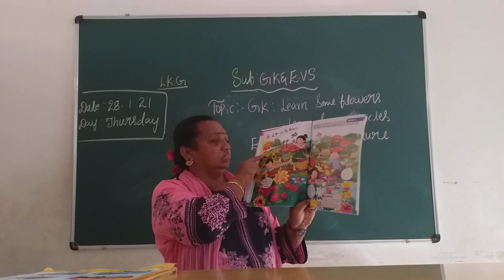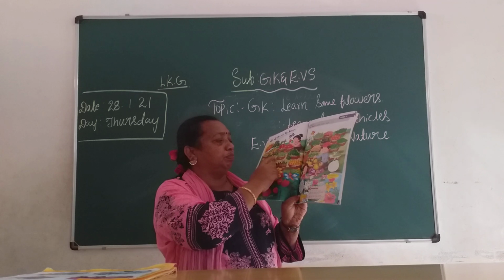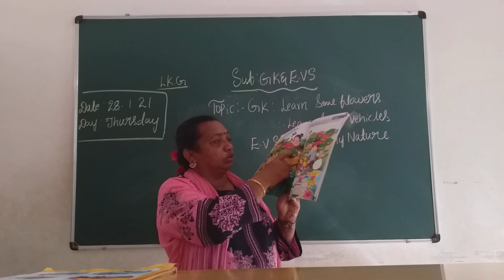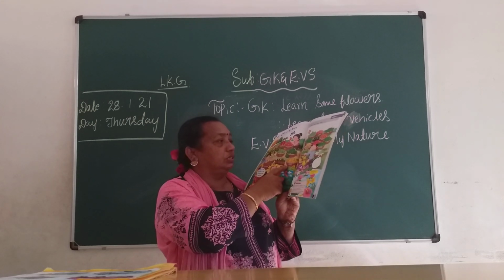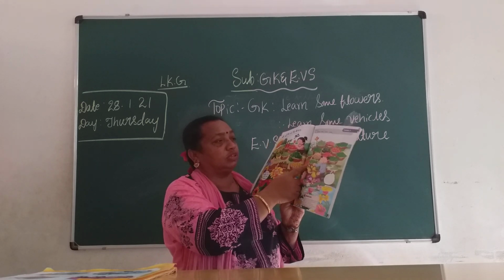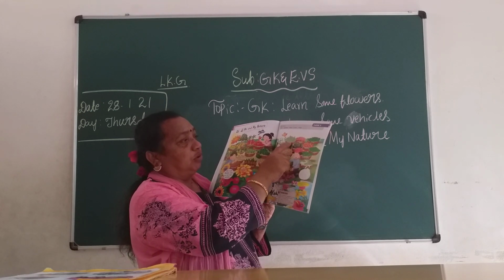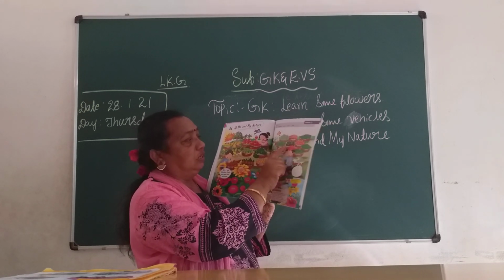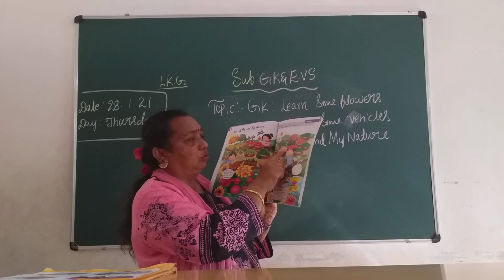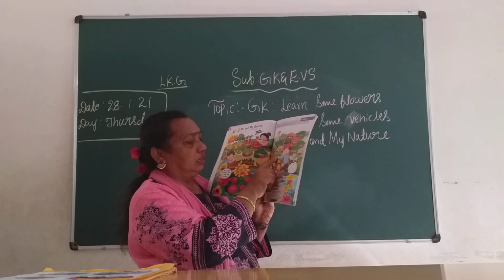Here, children, see, what is this? Mango, guava, banana, pomegranate, apple, grapes, pear, muskmelon, pineapple, watermelon, orange. Here, so many vegetables, children. You have to recognize the vegetables and say the names, children, to practice. Cauliflower, bottle gourd, onion, beans, cabbage, spinach, brinjal, tomato, potato, lady's finger, carrot, pumpkin, capsicum.